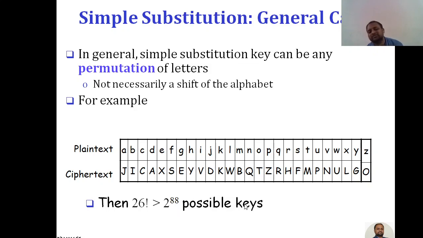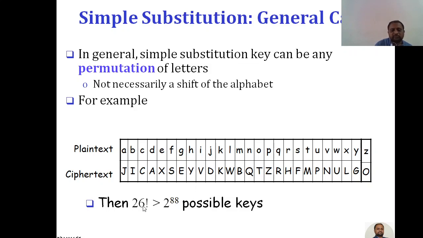My question is, anyhow, there are only 26 possible keys, of course, but you have to try all 26 with A, all 26 with B, all 26 with C, like that, 26 with 26 letters.